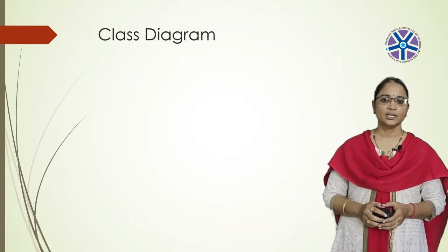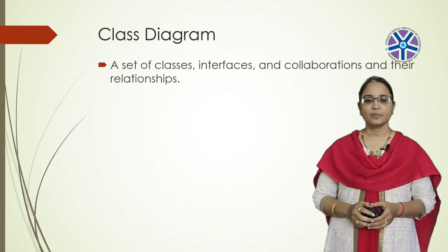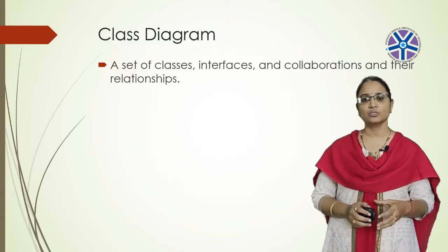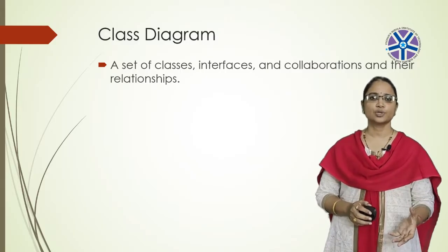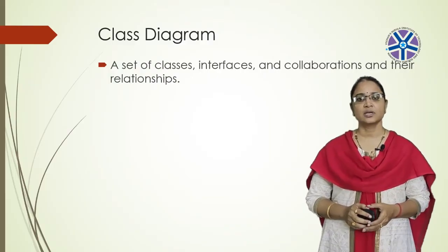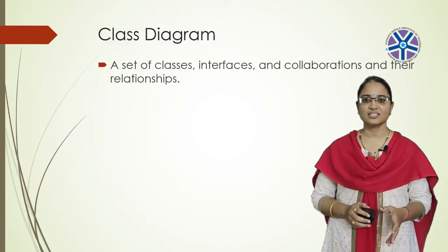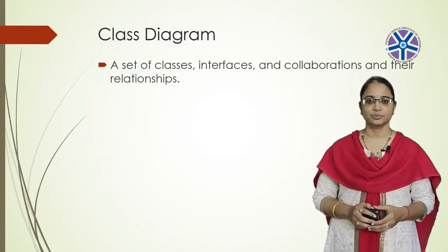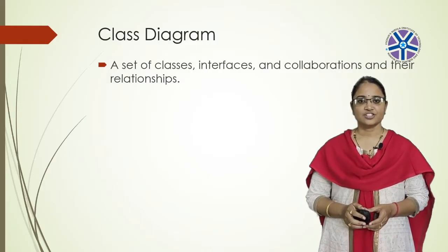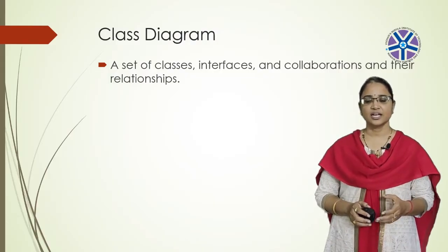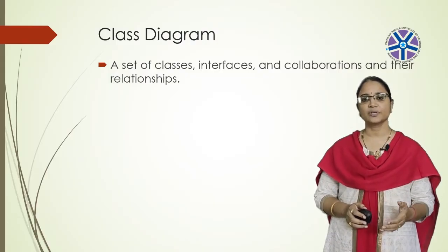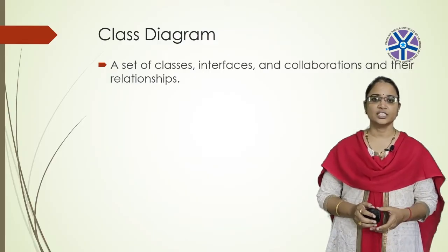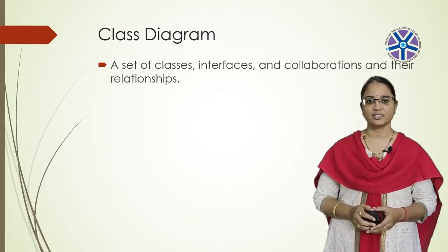Similarly, the class diagram contains some things and relationships among those things. What are the things which we are using in the class diagram? A class diagram shows a set of classes, interfaces and collaborations and their relationships. It means in class diagrams we will be having these classes, interfaces and collaborations. To represent the relationship among them, we may use any of these 4 relationships which we have discussed previously.